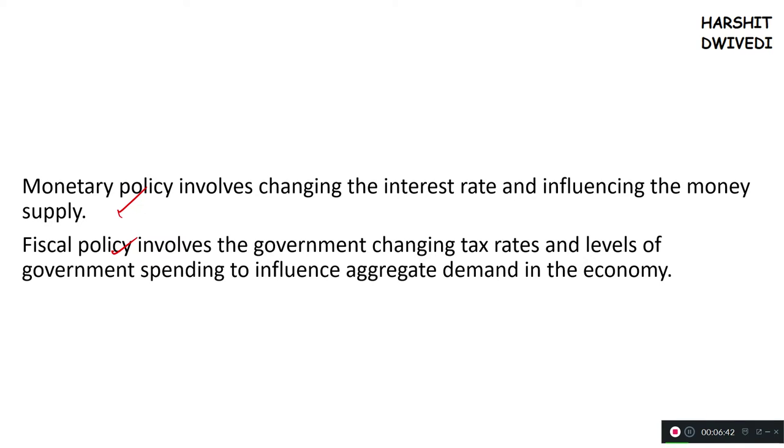RBI gives loans to scheduled commercial banks on a short-term basis. In bank rate, RBI gives loans to scheduled commercial banks on a long-term basis. Okay, friends, and by controlling this repo rate, the money supply in the economy is controlled by RBI. How? That is the topic of a different video. Also, friends, there are other instruments through which money supply in the economy is controlled by RBI.